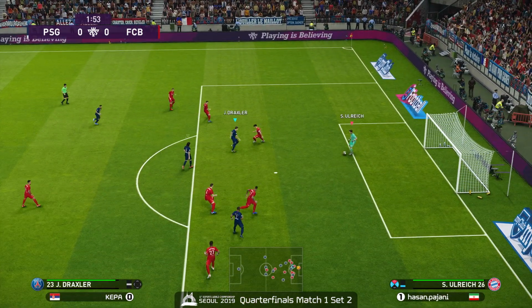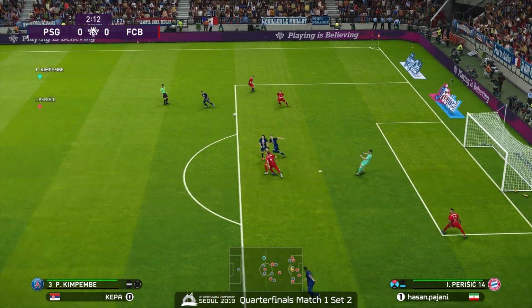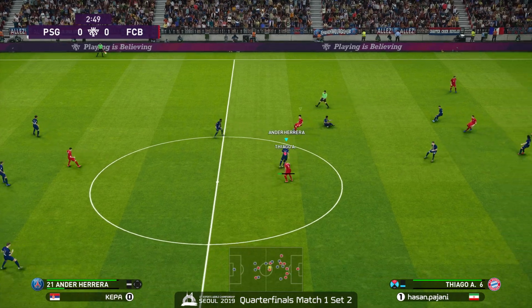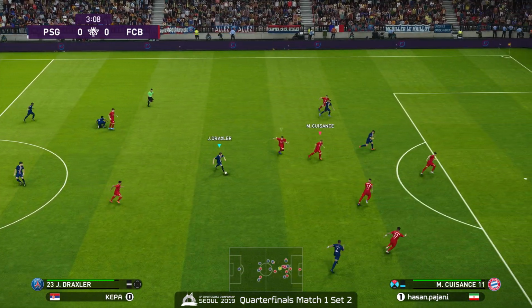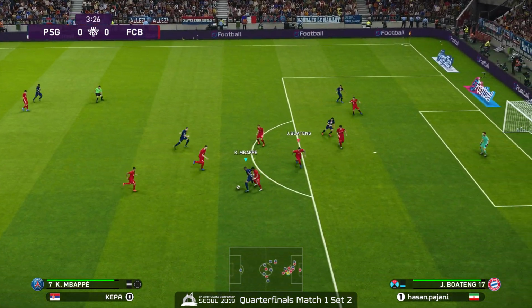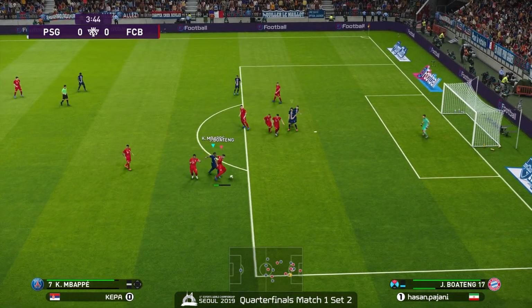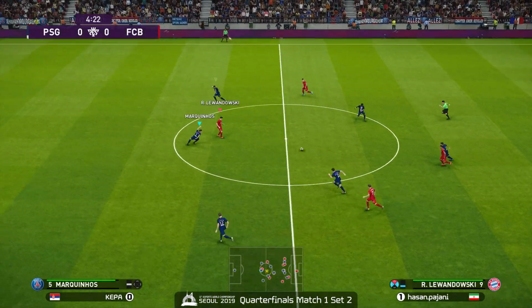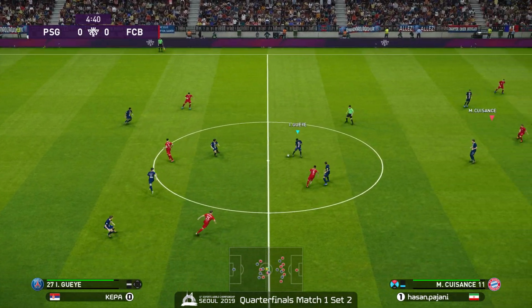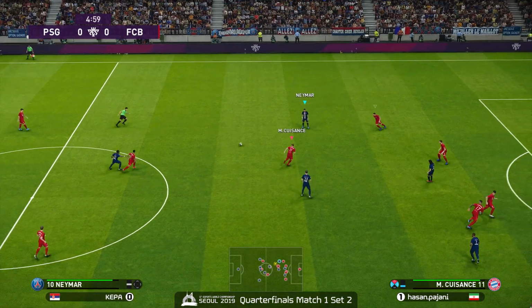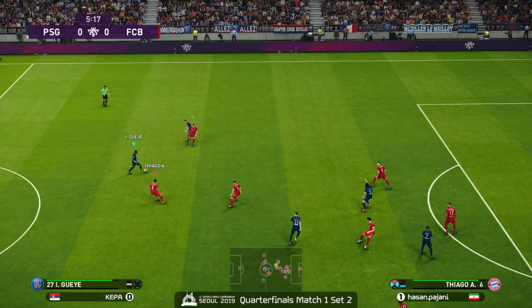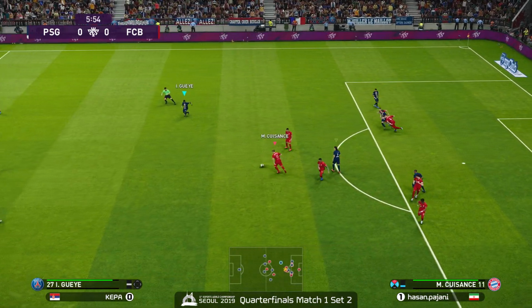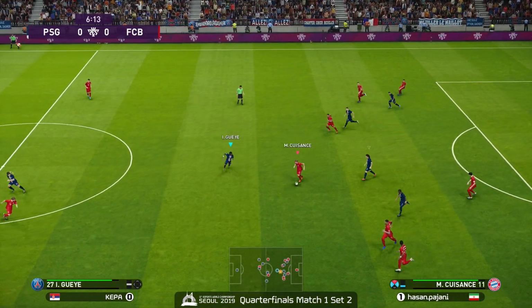Great interception. That ball connected to Mbappe, and a nightmare could have happened for Hassan Pajani, but you can't turn the ball over at the center of the field. Very dangerous maneuver, with Mbappe trying to keep control. Boateng takes it away. Great convergence by Boateng, playing double team onto Mbappe, not allowing him to maneuver in the vicinity of the box. Loses it. Once again, great interception.